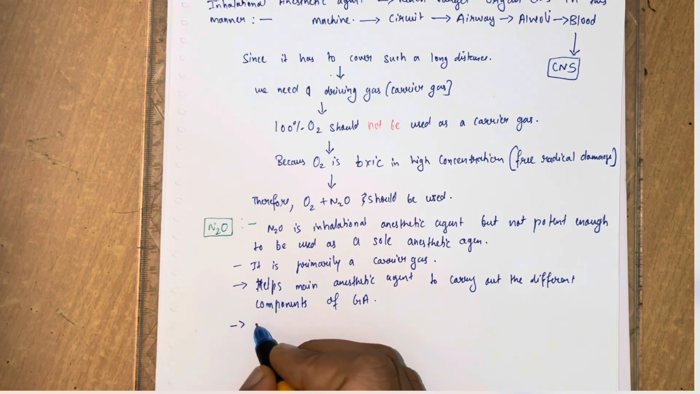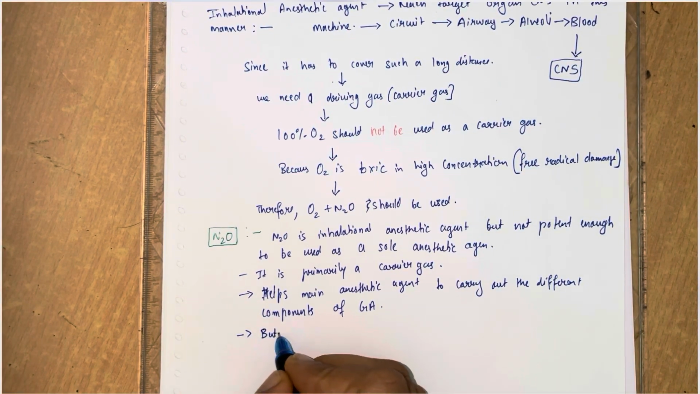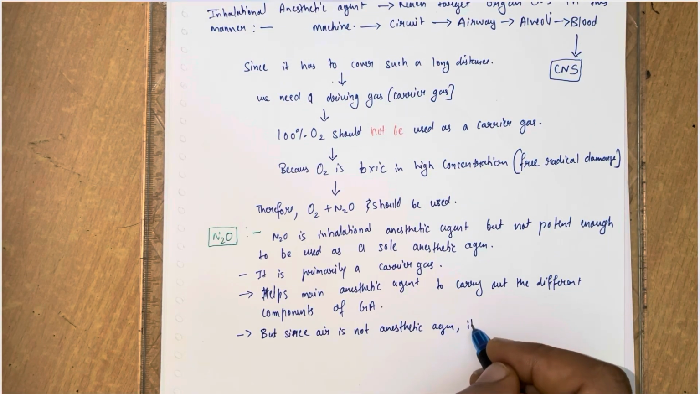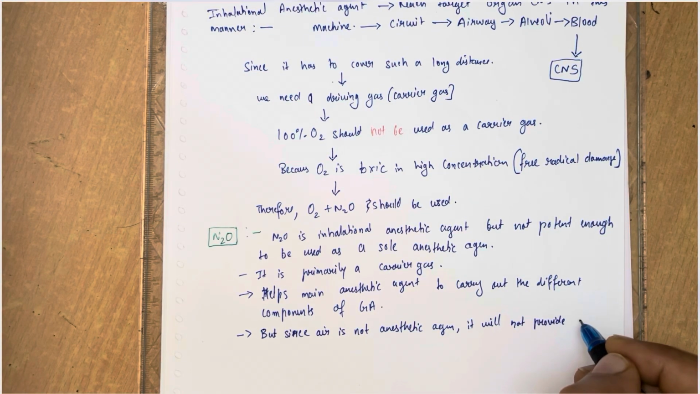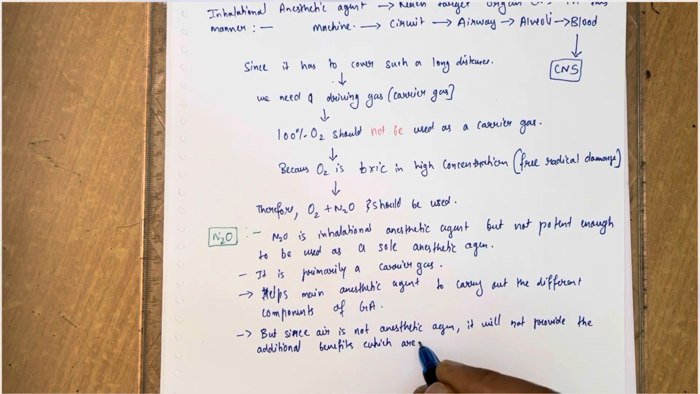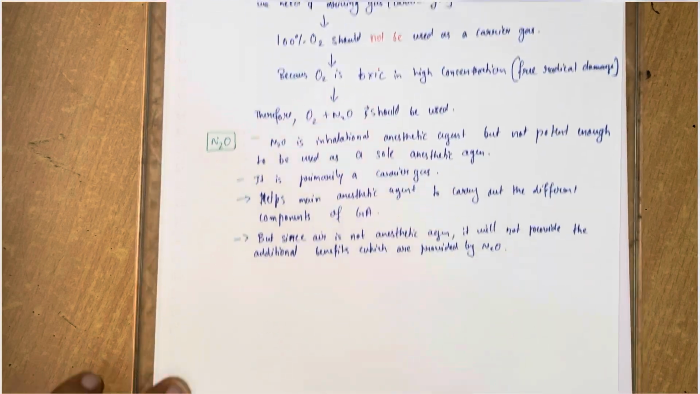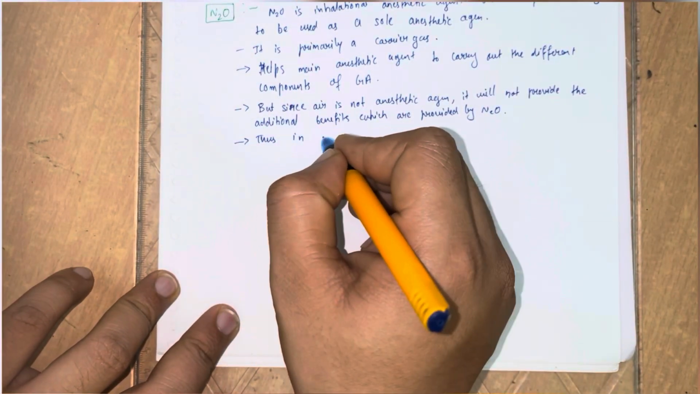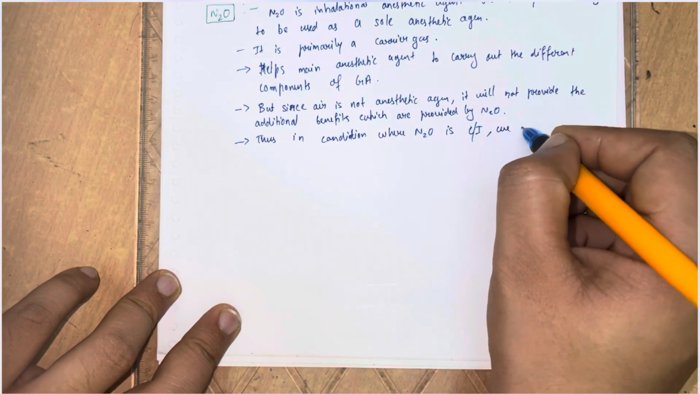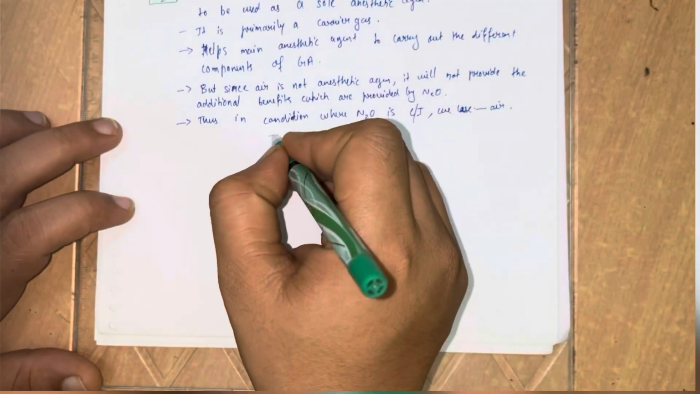Okay, here one thing we have to note: in place of N2O we can use air also, but since air is not an anesthetic agent, it will not provide the additional benefit which is provided by the N2O. Okay friends, but in some cases where N2O is contraindicated, in those cases we can use air as a carrier gas. Okay, we have to remember this.